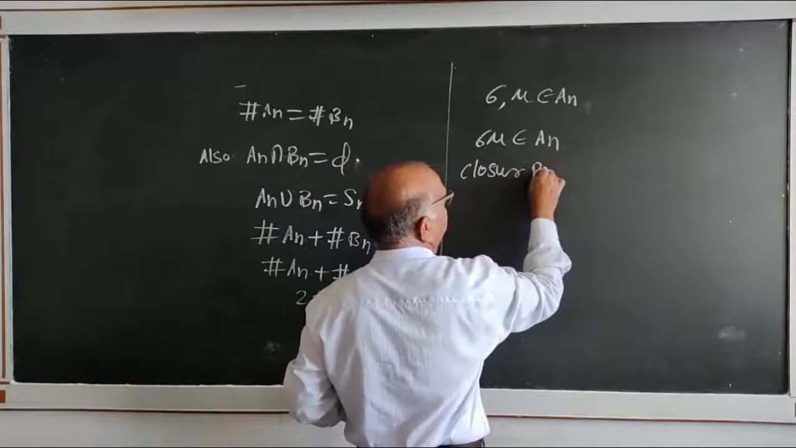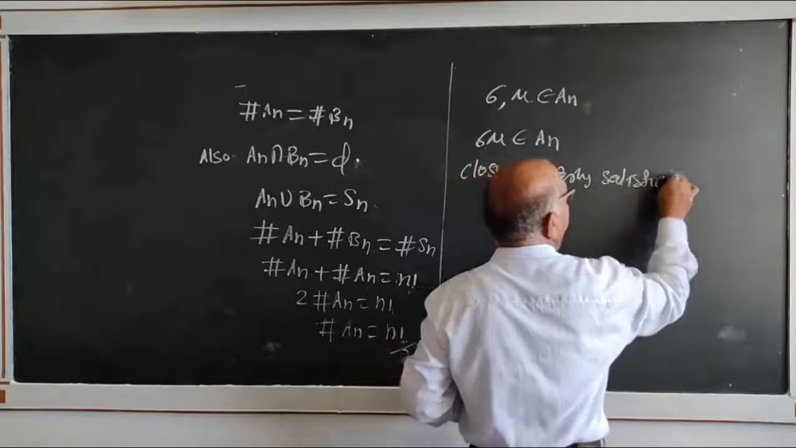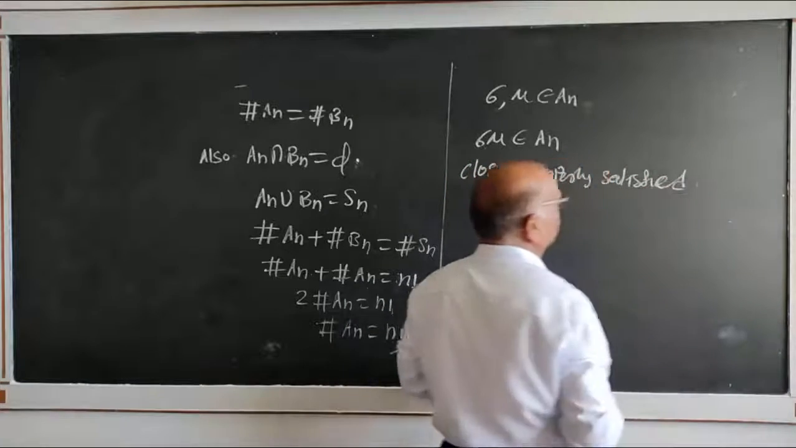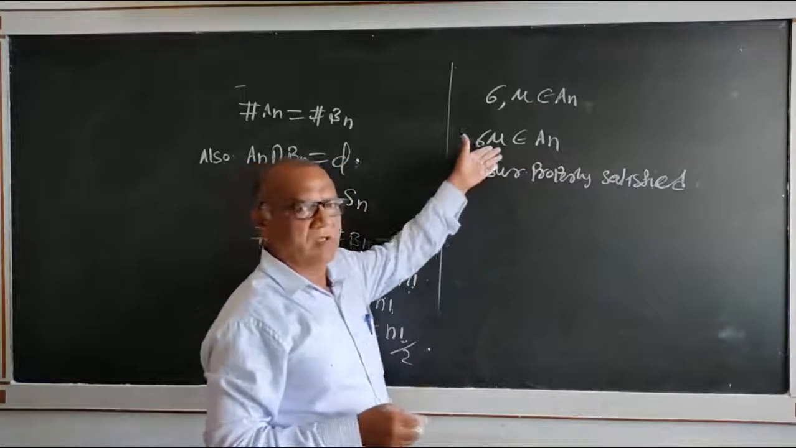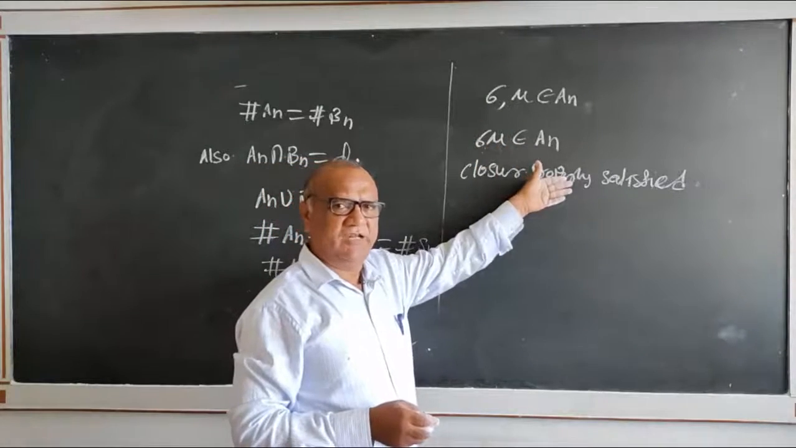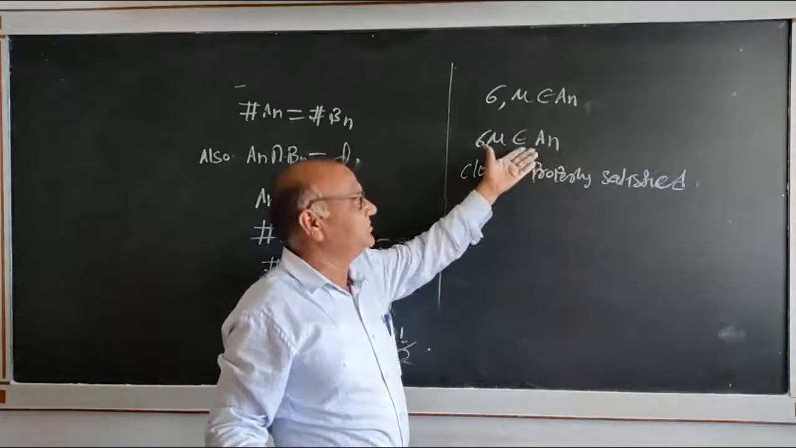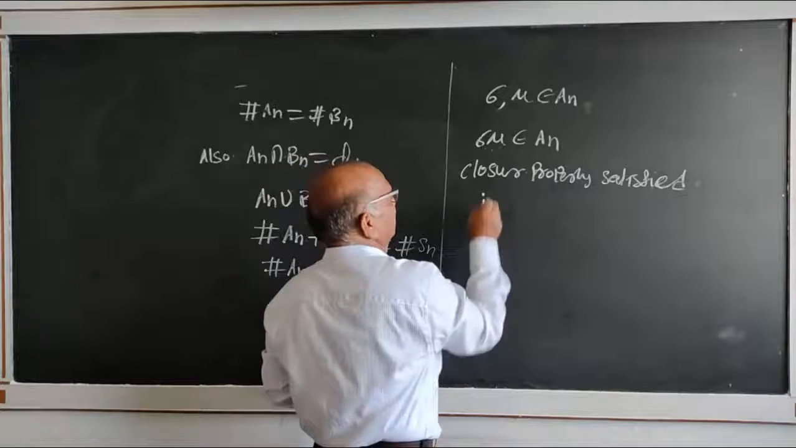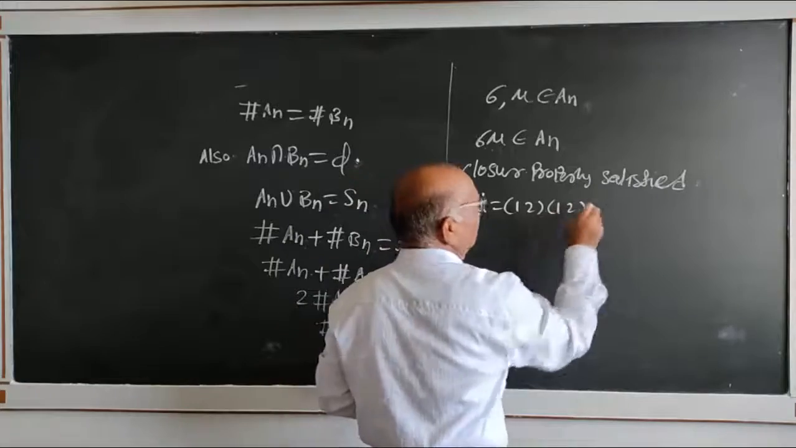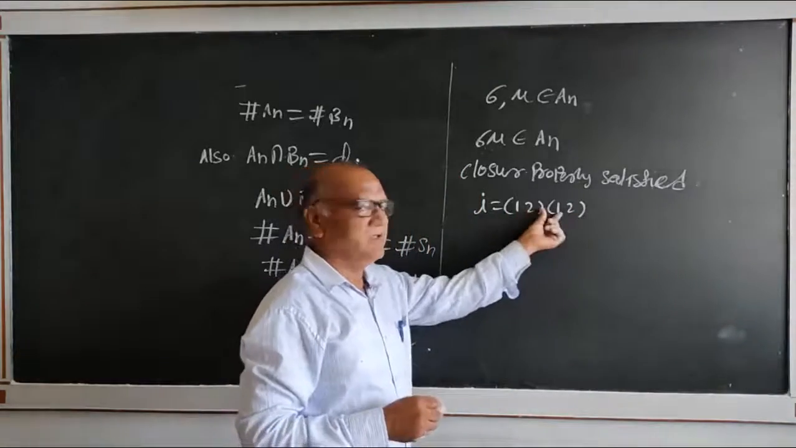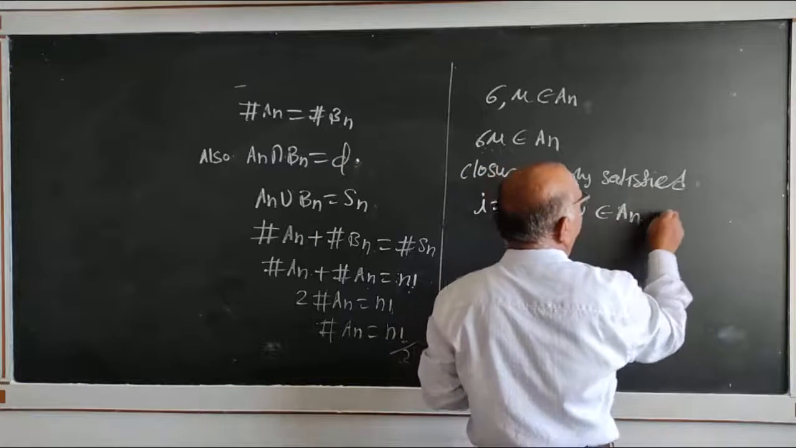Closure property satisfied. Now, function composition is always associative. That means the product of permutations is associative, so associativity is satisfied. The identity I is equal to (1 2)(1 2). This belongs to An, an even permutation.